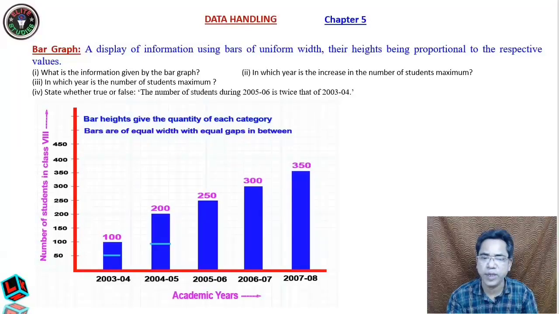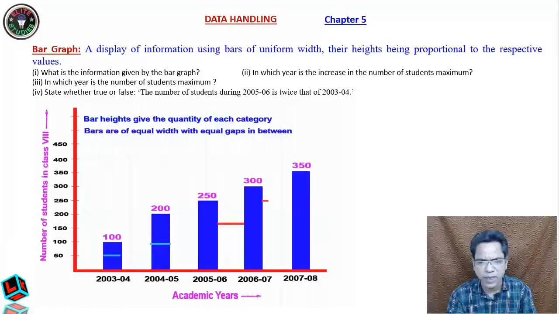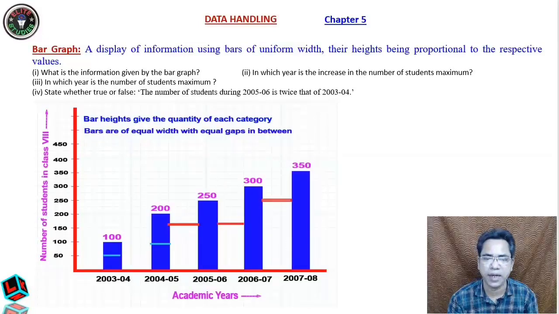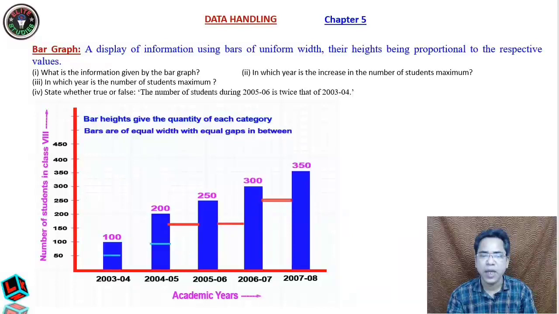And not only that, the gap between these two bars should also be the same. Here this gap, this gap, this gap, these gaps should also be the same. That is, bars are of equal width and with equal gaps in between. This is the very requirement of a bar graph. While making a bar graph, you should keep these things in mind.